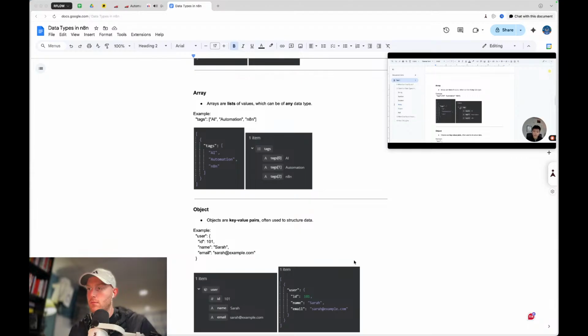It's important to notice here in the schema, we've got a list, and this is where I talked about the collapsible. You could bring these all up if you didn't want to see them all, but you can see it's coming through as one item. Even though it may seem like we have three items because there's three tags coming through, it's just one item because the item is the array. Within the array, we have tag 0 is AI, tag 1 is automation, and tag 2 is N8N.